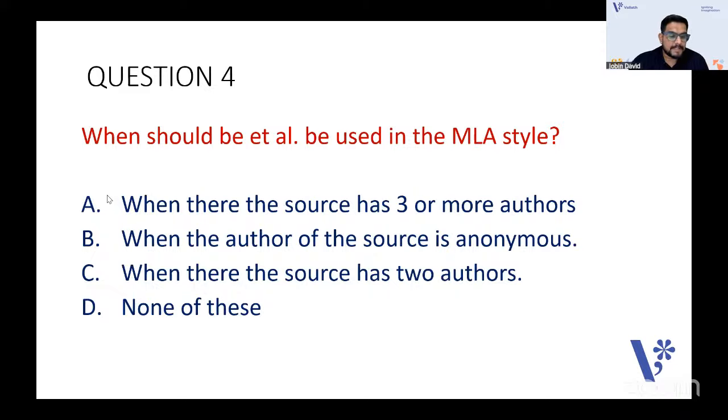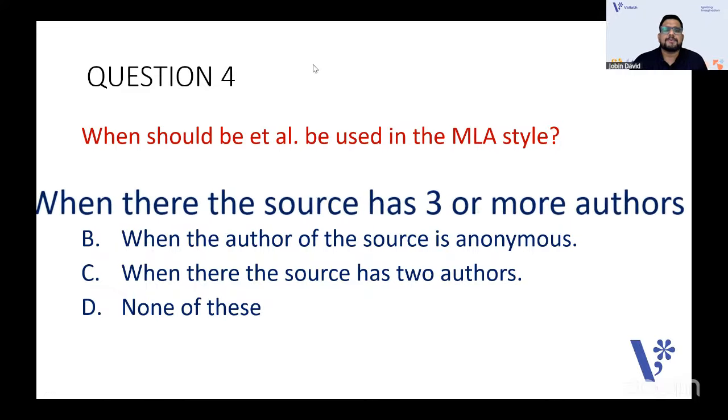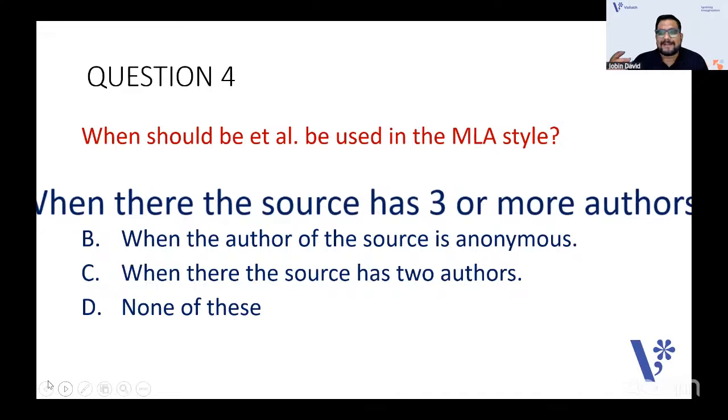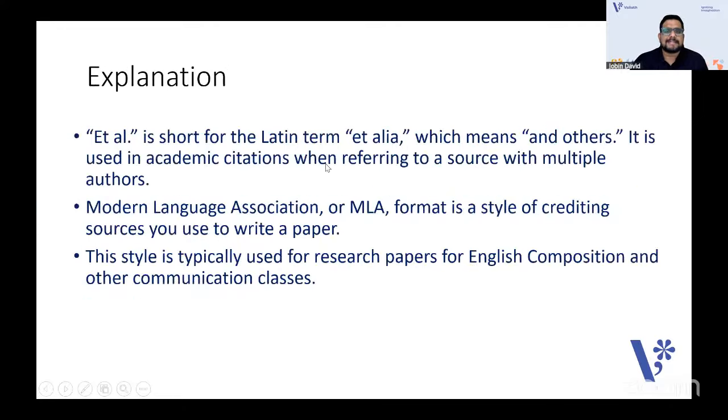Yes, the answers. I have the answers in the chat box. Very good. Yeah, it's correct. When the source has three or more authors, that is when you use et al. Et al. means and others. So when a study has more than three authors, et al. should be used. It is a Latin term, et alia, which means and others. It is used in academic citations when referring to a source with multiple authors. Modern Language Association, or MLA format, is a style of crediting sources. You know that.